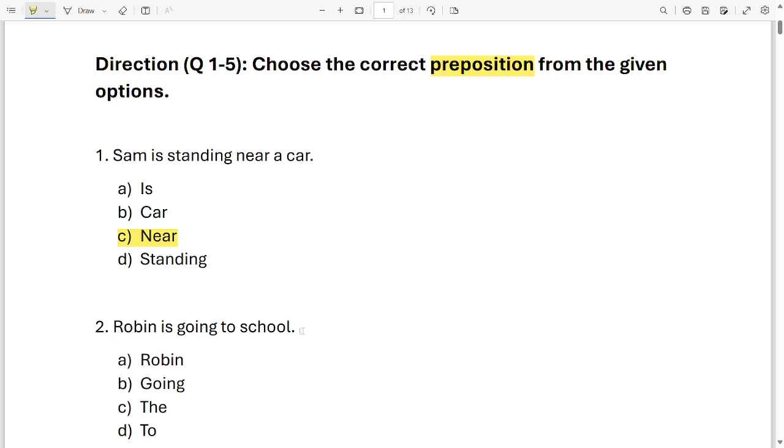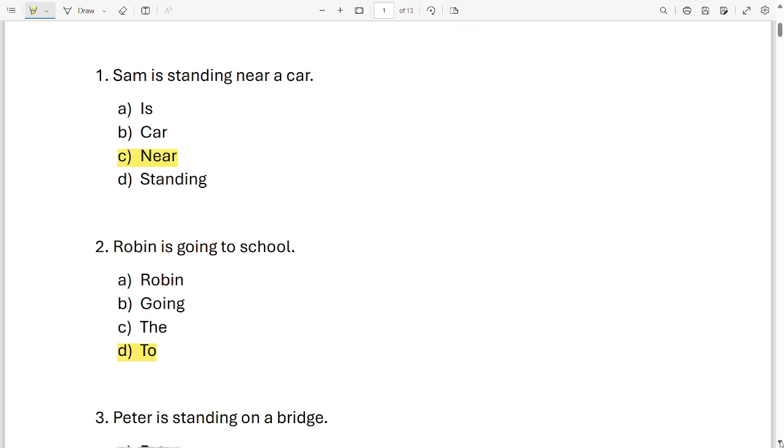Next sentence. Robin is going to school. Now what is the preposition in this sentence? Is it Robin? Is it going? Is it the? Or is it to? Which word is a preposition in this sentence? Look at the sentence, look at your options, and the correct answer is option D, to is a preposition.